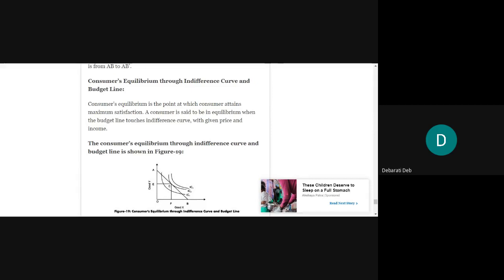So when you plot both of these in a single graph, the budget line touches an indifference curve, it can be any one, and the point at which the budget line is touching the indifference curve would be somewhat like a tangent. The point at which the budget line is touching the indifference curve with given price and income of the consumer is called the equilibrium point, or that level is called the equilibrium level.